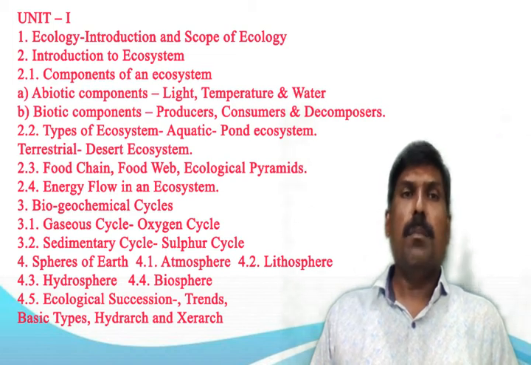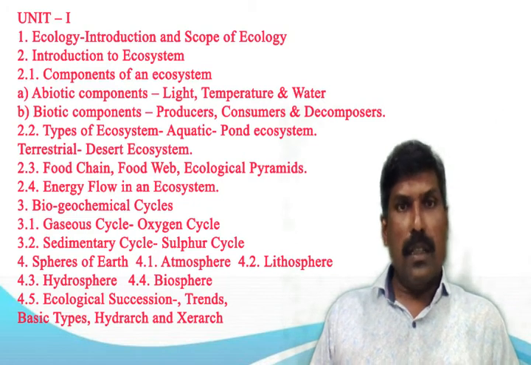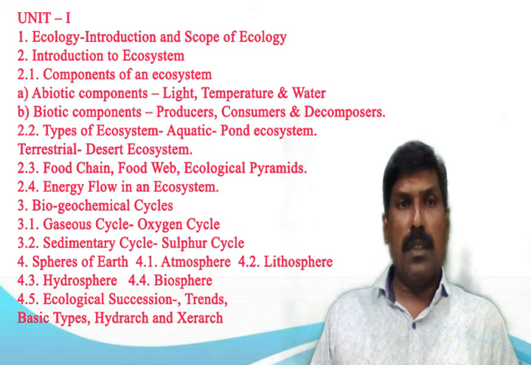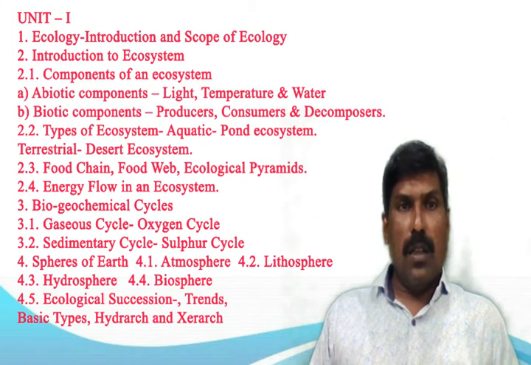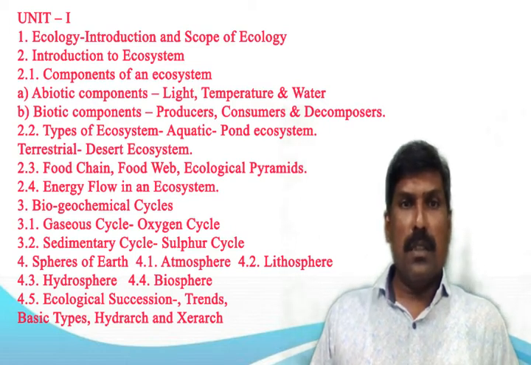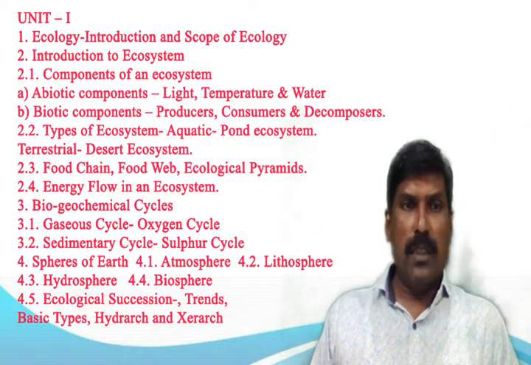Then next point is biogeochemical cycles. In ecology and earth science, a biogeochemical cycle or substance turnover or cycling of substances is a pathway by which chemical substances move through biotic and abiotic components of earth. The next point is gaseous cycle.